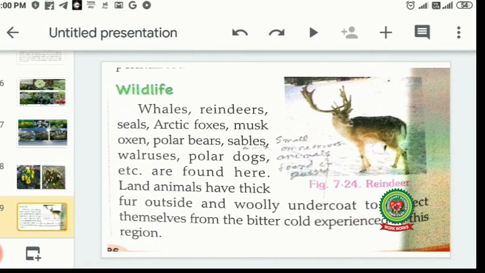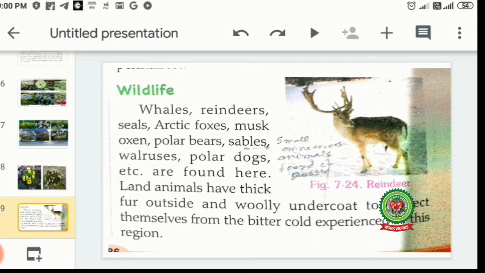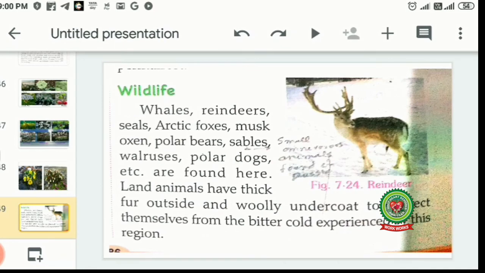Now let's read about the wildlife. Whales, reindeers, seals, Arctic foxes, musk oxen, polar bears, sables. Sables are small omnivorous animals found in Russia. Walrus, polar dogs, etc. are found here. Land animals have thick fur outside and a woolly undercoat to protect themselves from the bitter cold experienced by this region.